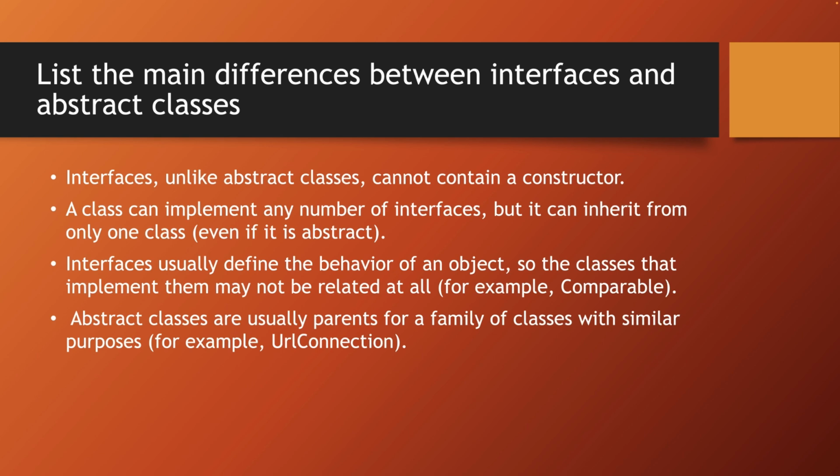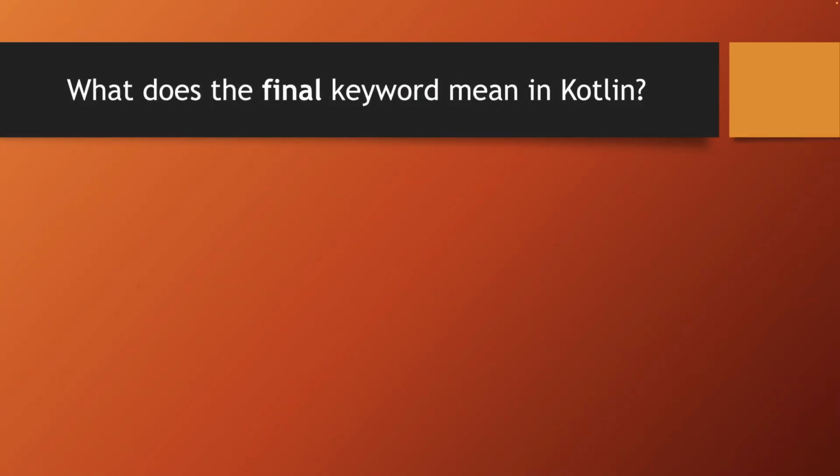Abstract classes serve a completely different purpose. They usually act as a parent for a family of classes with similar responsibilities. For example, the abstract class URLConnection. It represents some kind of connection, and all its subclasses also represent connections: HttpURLConnection, FtpConnection, and so on.